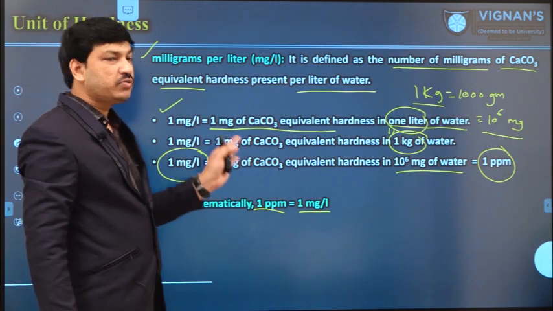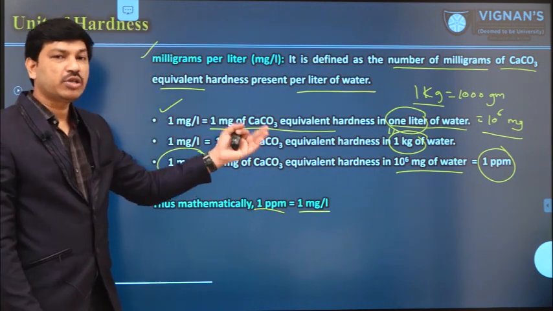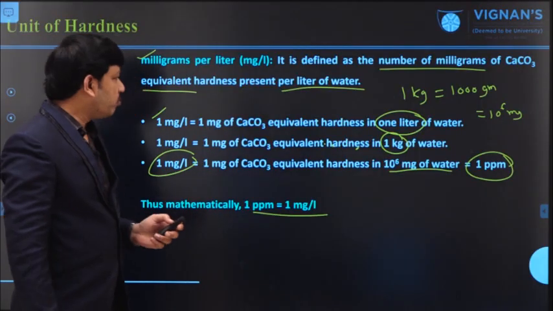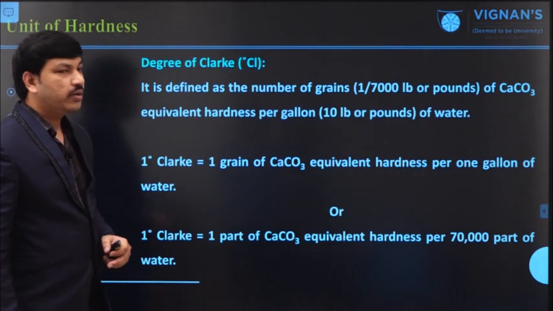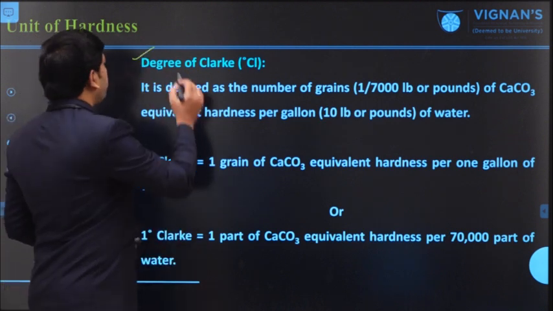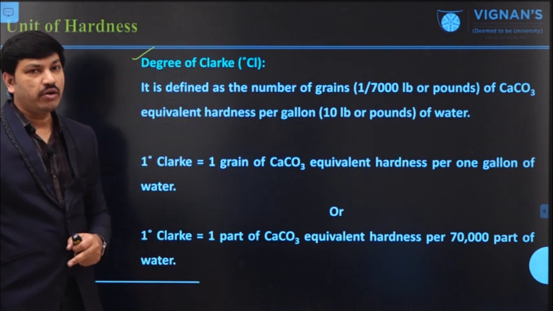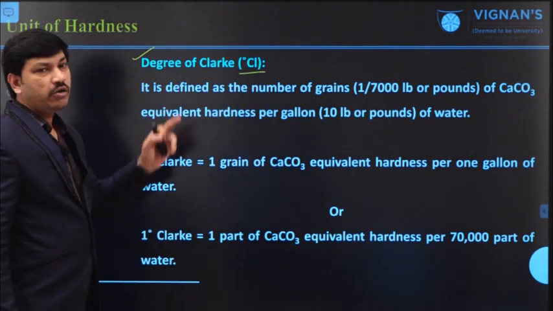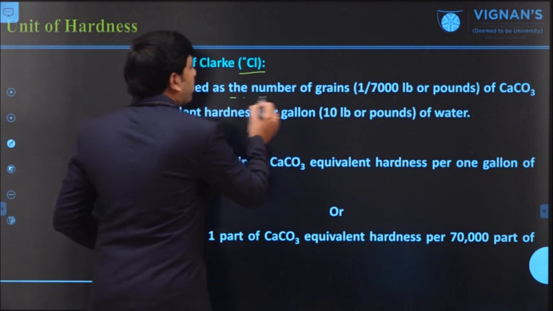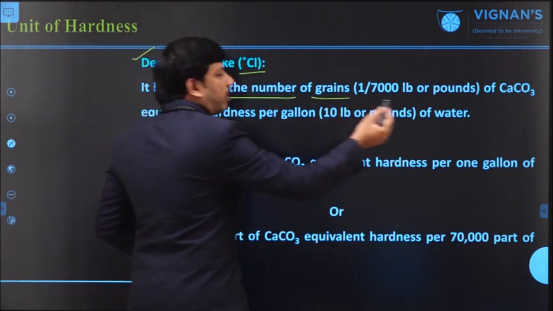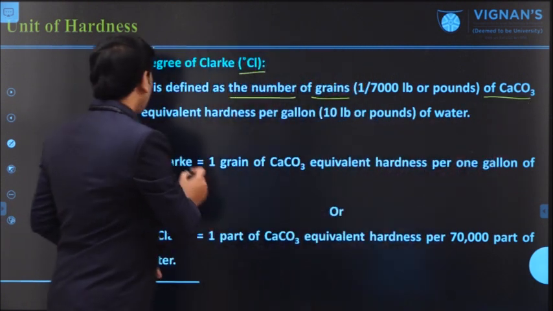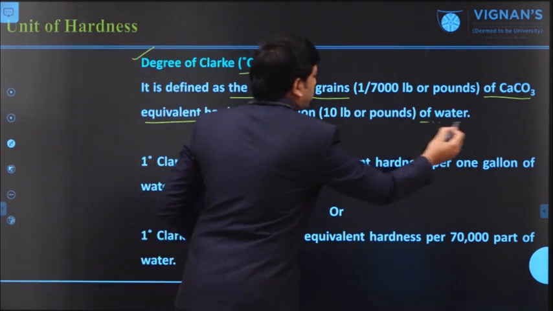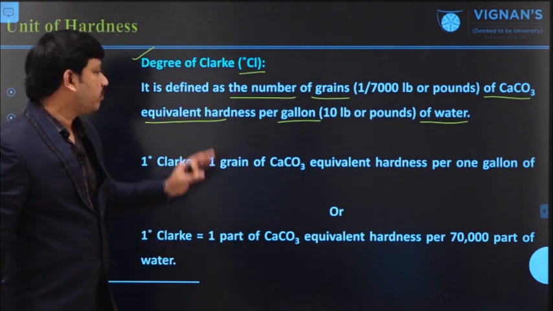So like this, we always have to express hardness value either in terms of ppm or in terms of mg per liter only. Apart from these two units, we have two more units. The hardness of water can be explained by using the degree of Clark unit also. This is denoted like this, degree of Clark. According to degree of Clark, it is the number of grains of calcium carbonate equivalent hardness present in 1 gallon of water. So this is one type of unit.